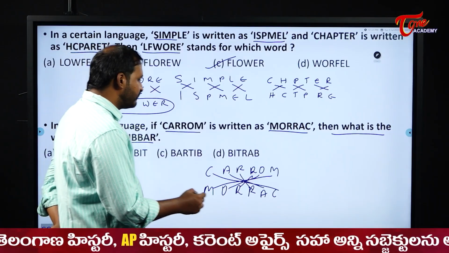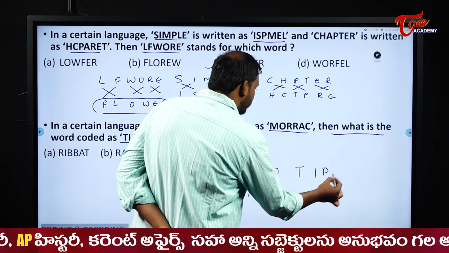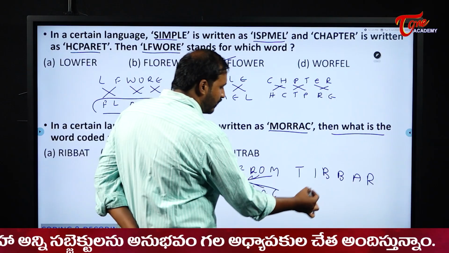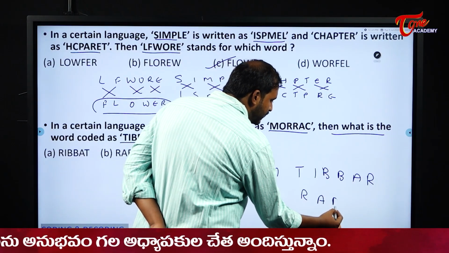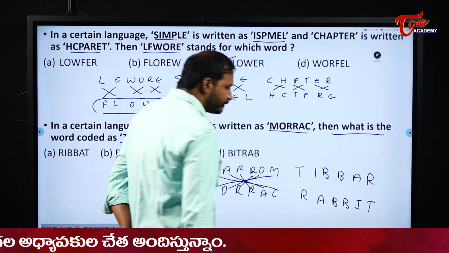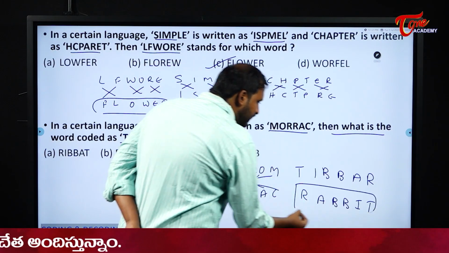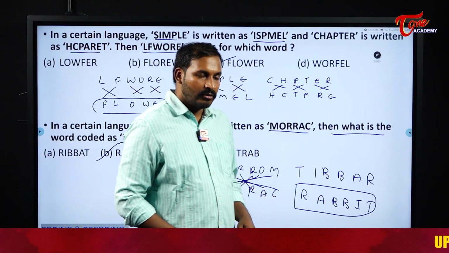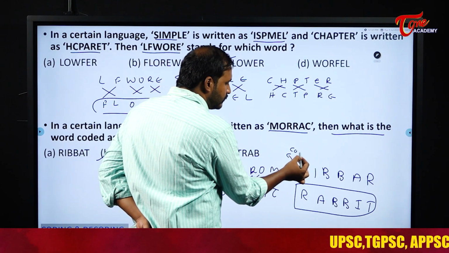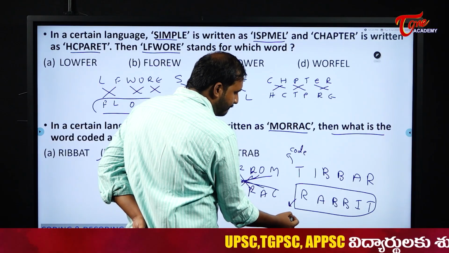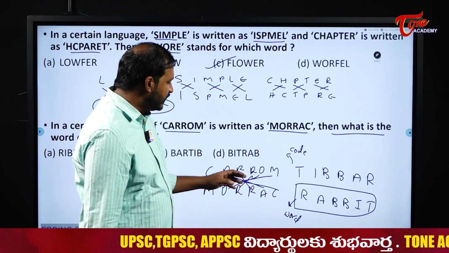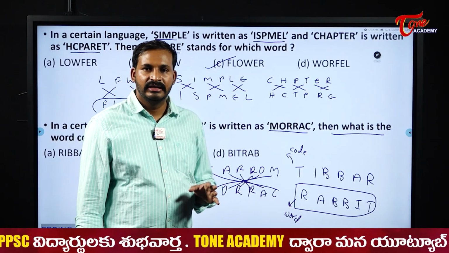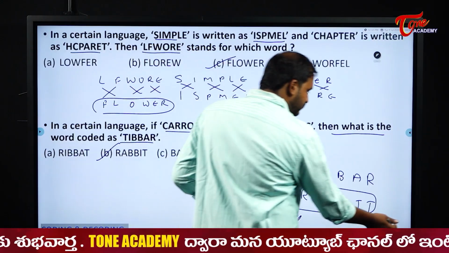So now the same thing happens for this one also. What it is? TIBBAR. So we will do the same thing for this one also. What happens now? RABBIT. So what happens to this one? It is nothing but the word is what for us here? Rabbit. Rabbit is the word which was coded as this one. Okay, see here students, this is code actually. And this is a word for me. Anyway, in exchanging whether you write right to left or left to right, it doesn't matter for us. So in these cases we have done in that normal manner. Now we will see the next question.